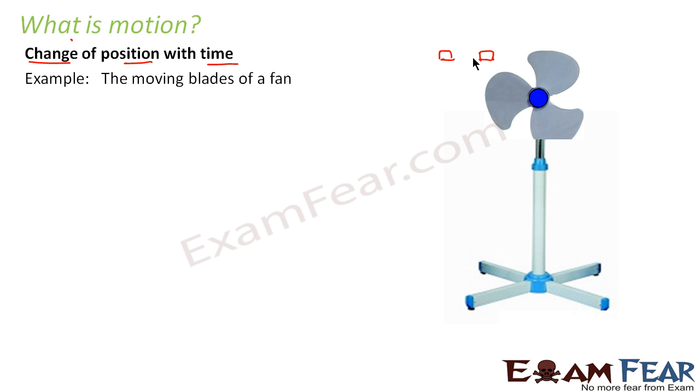Let us look at some examples. We all have seen the blades of a fan. Right now, they are not in motion. They are at rest. So we can see these are the positions of the blades. This is the position of blade 1, this is the position of blade 2, and this is the position of blade 3. Now, when the blades start moving, the position keeps changing, as you can see very clearly. So we say that the position of the blades is changing with time. Hence, the moving blades are in motion.